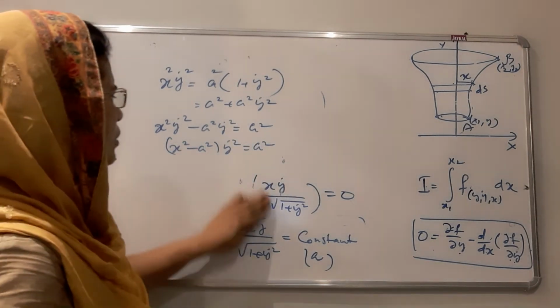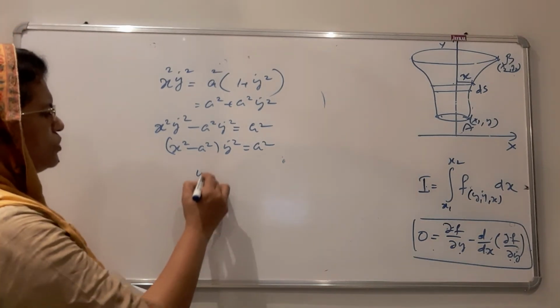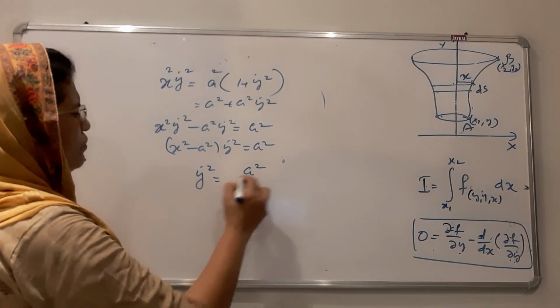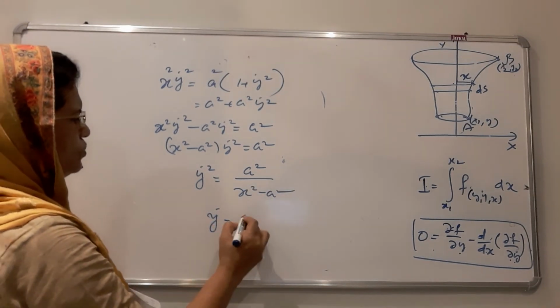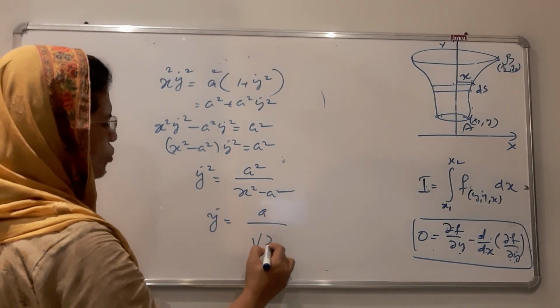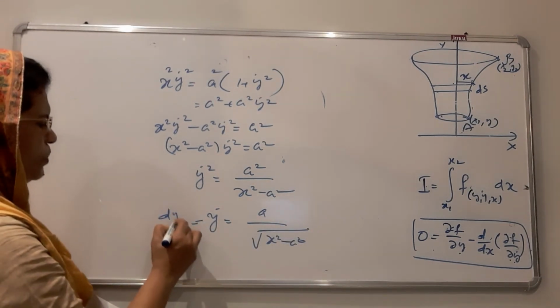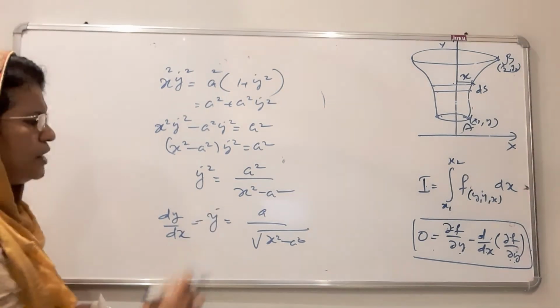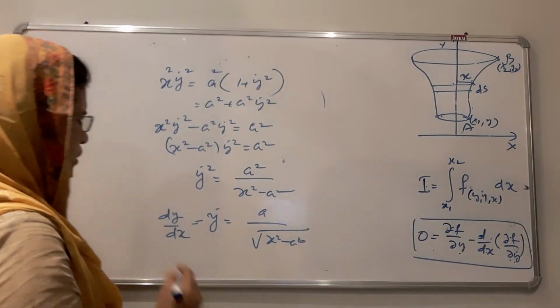So y dot square is equal to a square divided by x square minus a square, or y dot is equal to dy by dx is equal to a divided by square root of x square minus a square, and we have to integrate this.